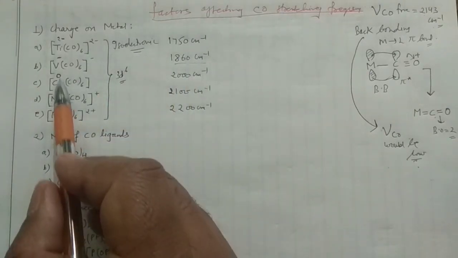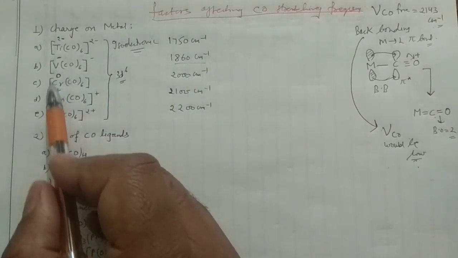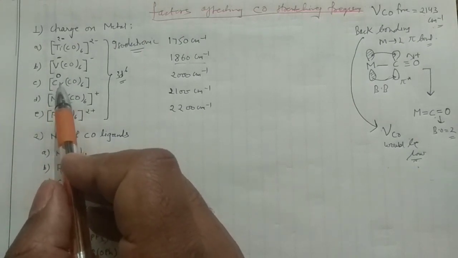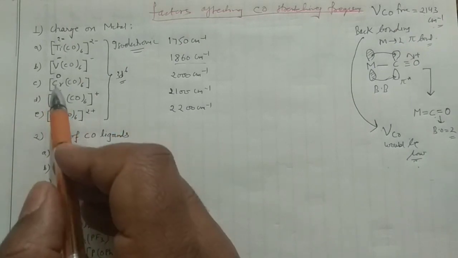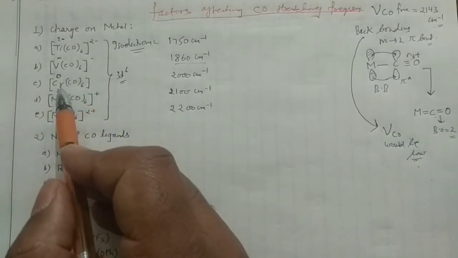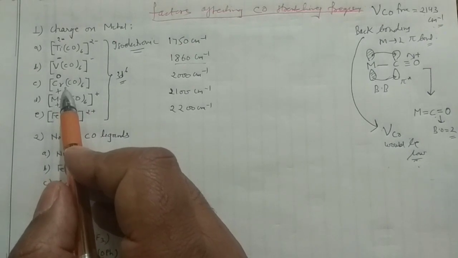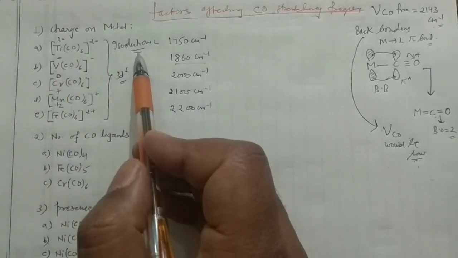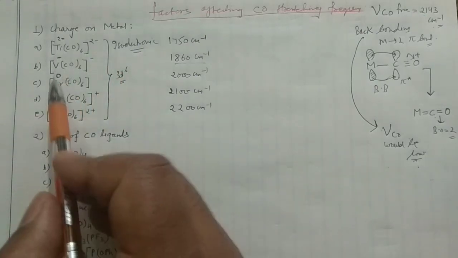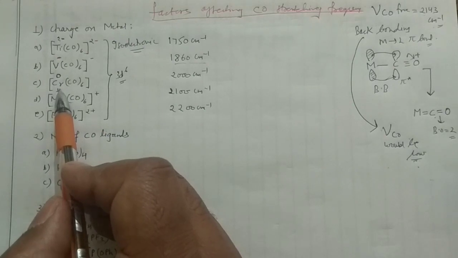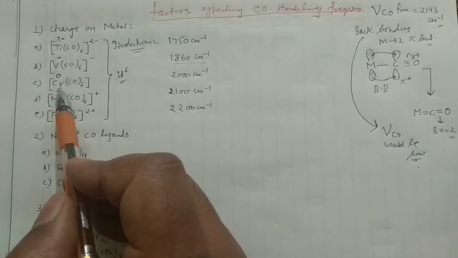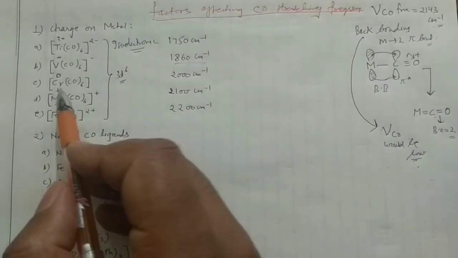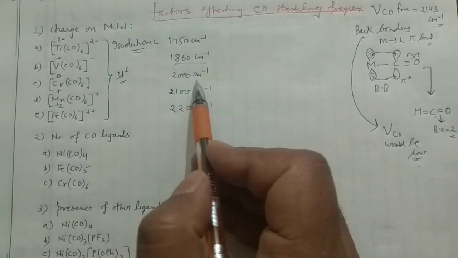Okay, now if you move here, it is neutral, so it does not have any extra electron density, so it will not form that high a back bonding, but still the back bonding would be there. There is a concept by which we can explain it. It is not that only when it has electron density will it form back bonding. The back bonding will always happen. Even in that case, the back bonding will happen. How it will happen, I'll explain in a little moment when I go to the second factor. So it has 2000.